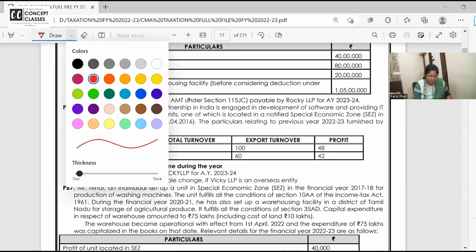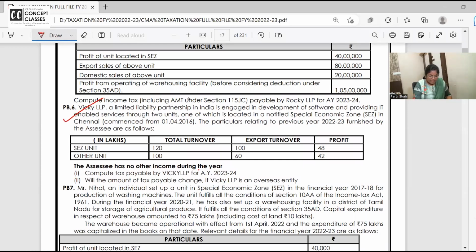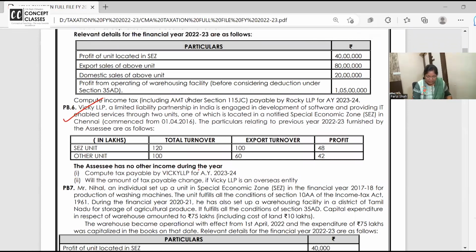We did it yesterday. In the 6th problem, we have done everything, deductions and all, but we missed discussing the second part. Will the amount of tax payable change if Vicky LLP is an overseas entity? Even if it is an overseas entity, AMT is applicable.